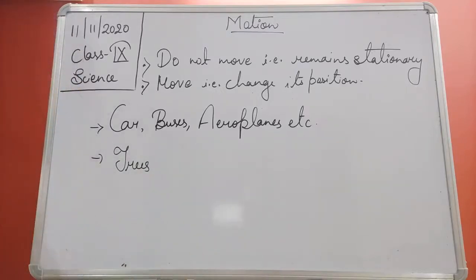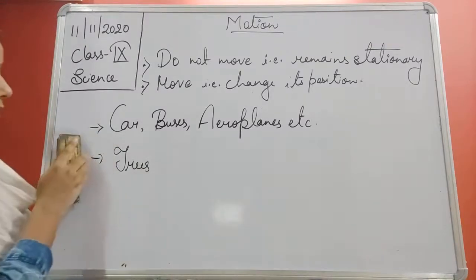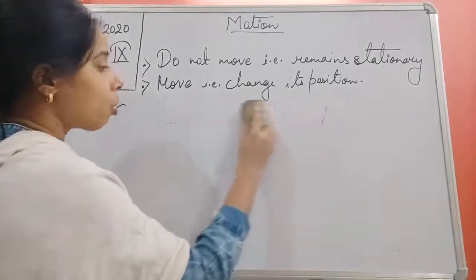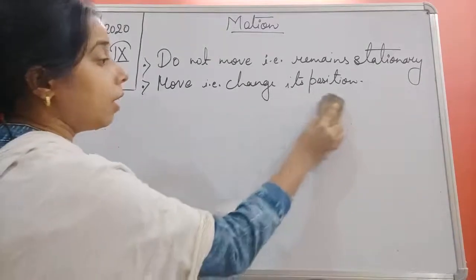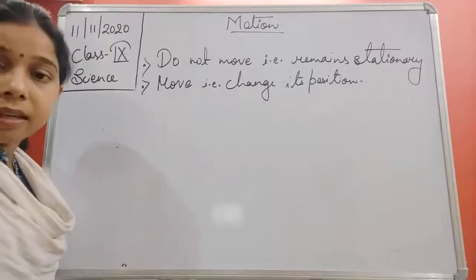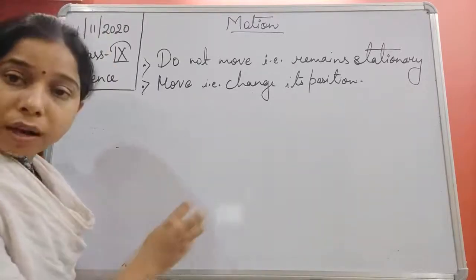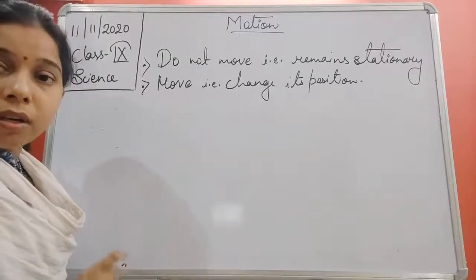So there are two types of objects. A moving body has a characteristic that it moves from one position to another with respect to time.